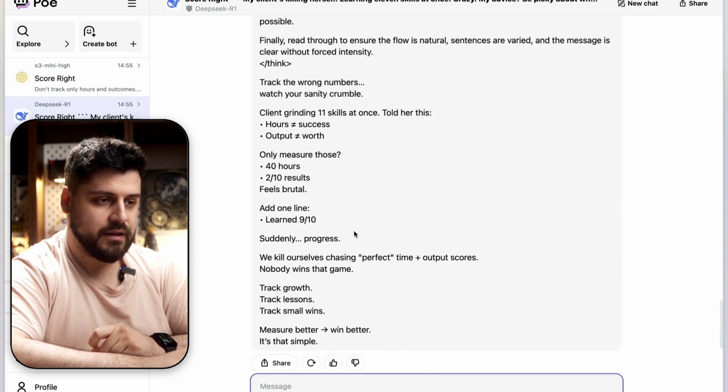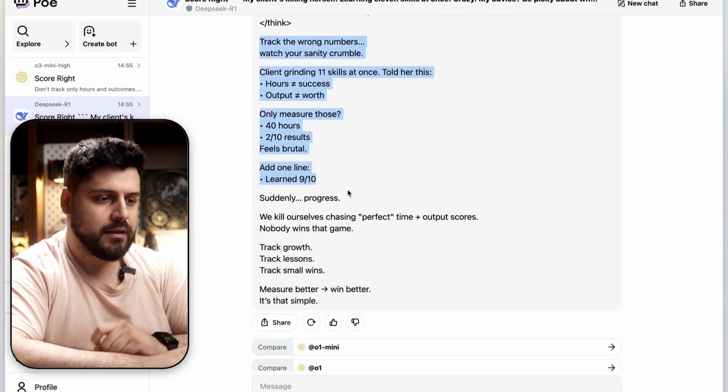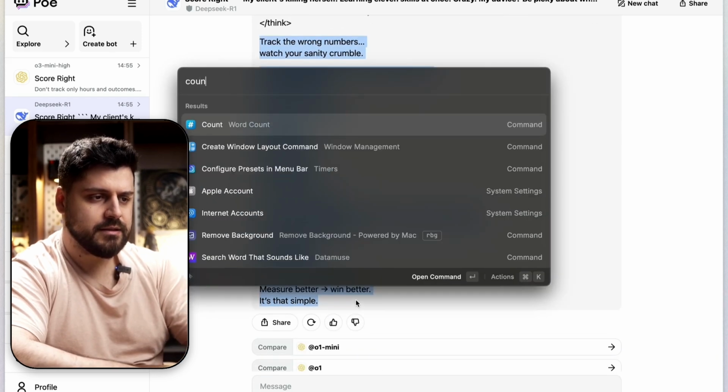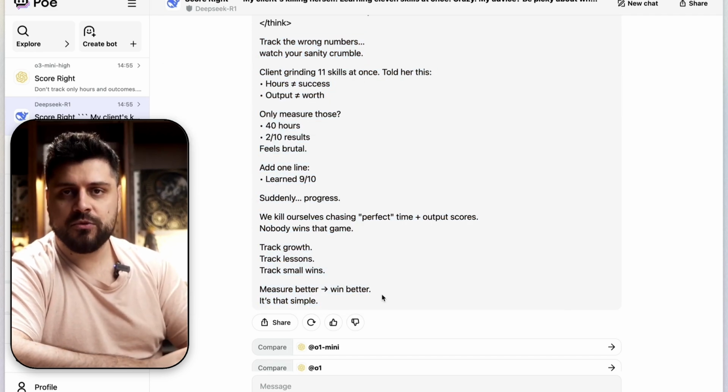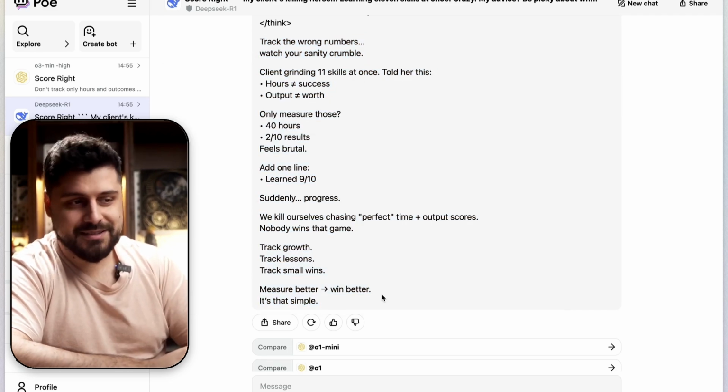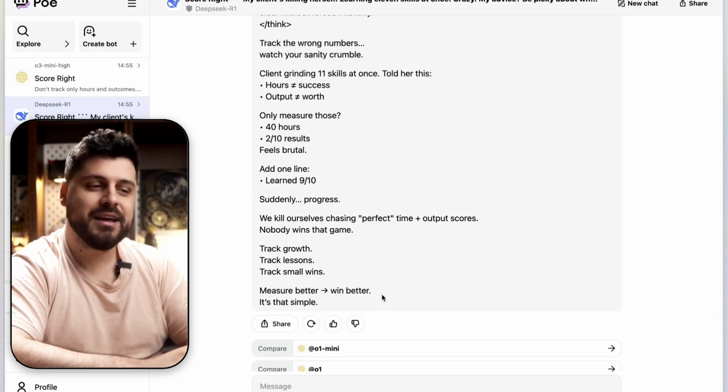Okay, this is the thinking phase. "Track the raw." Actually, let's see if this actually fits. Let's see, count what we have. Yeah, this is way too long. So DeepSeek fails at one of the most important instructions, which is make sure it fits. Because if this doesn't fit, then we can't really use it.